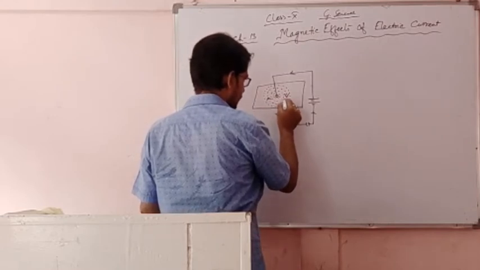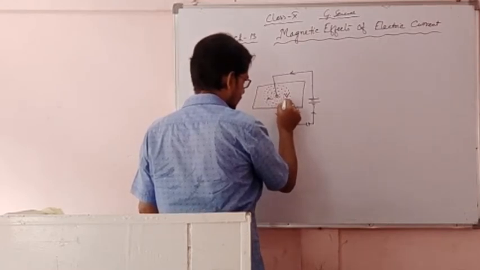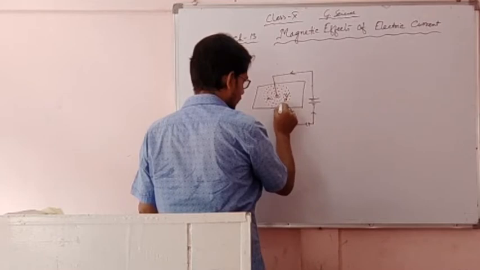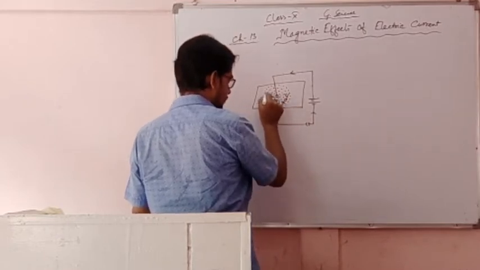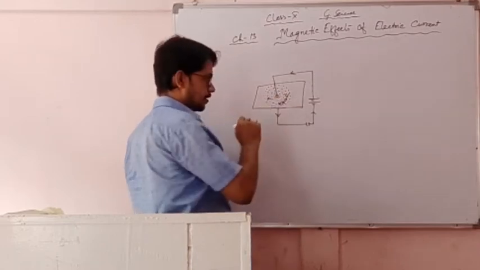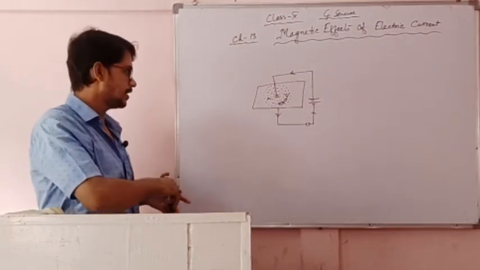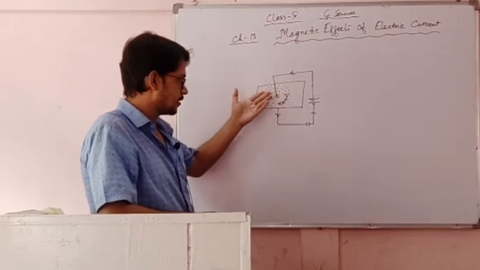Now using a magnetic compass needle also we can identify. When the magnetic compass needle is placed there, then this is the south pole and this is the north pole. Then again placed there, this is the south pole, this is the north pole. So this magnetic compass needle also shows the direction of the magnetic lines of force. These are the magnetic lines of force created near the current carrying conductor.